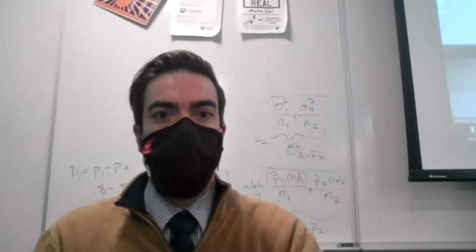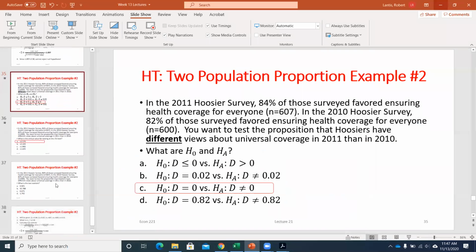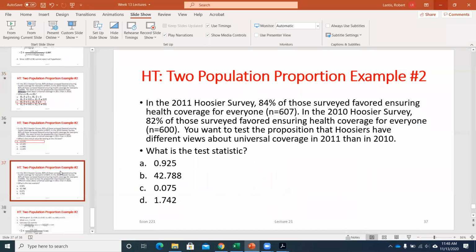All right. Any questions on that? I know I went through that a little bit quick at the end. We've got another example that I'll start off Monday with. We'll work through an example by hand, and then we'll do proportion stuff in Excel. So we should be able to get through all of that Monday. We'll then do a scenario where we don't have sample variances, and maybe matched pairs, on Wednesday and Friday of next week, okay?